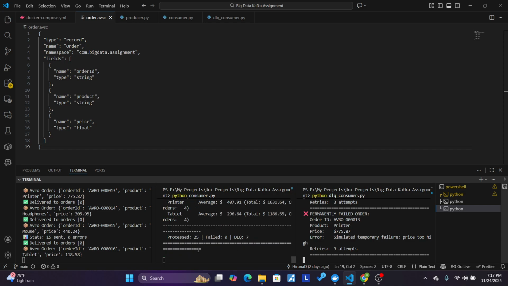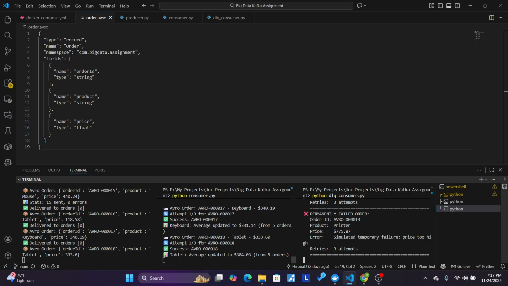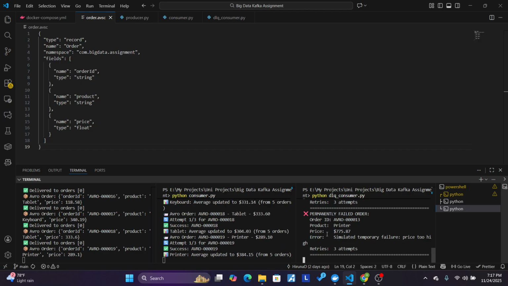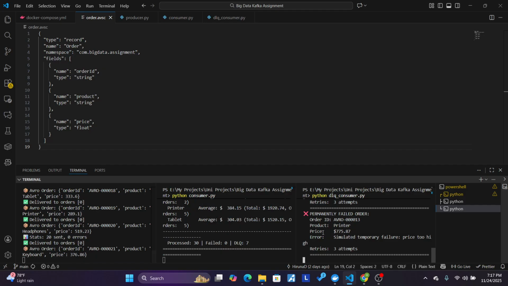Now let's look at our retry logic handling temporary failures. After 3 failed attempts, the message goes to our dead letter queue. Let's check our DLQ monitor to see the failed messages, and you can see it monitors the failed messages.